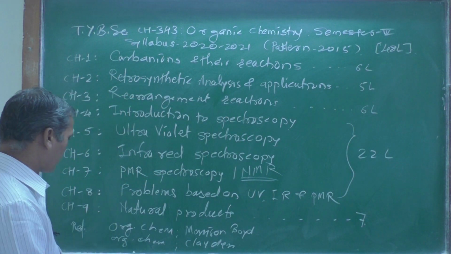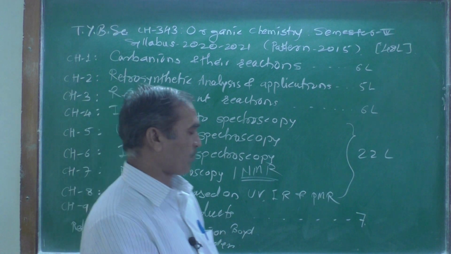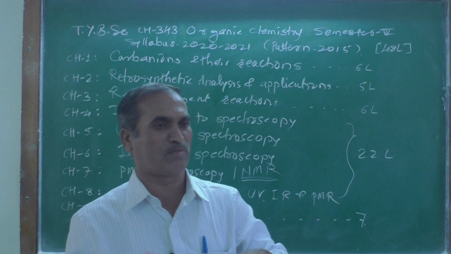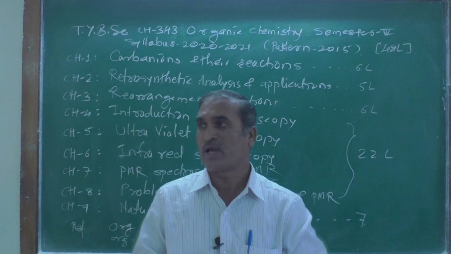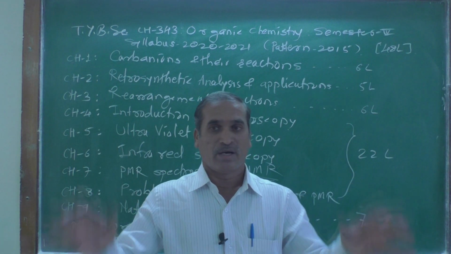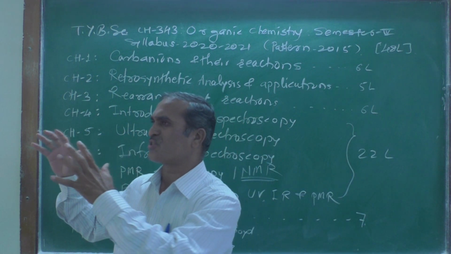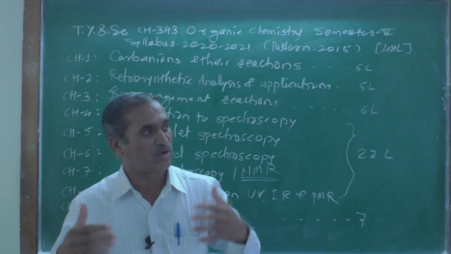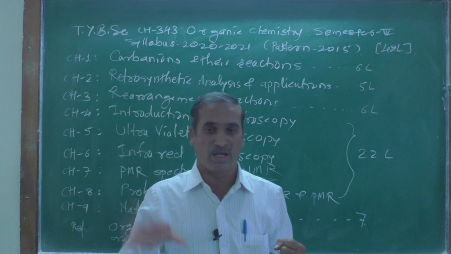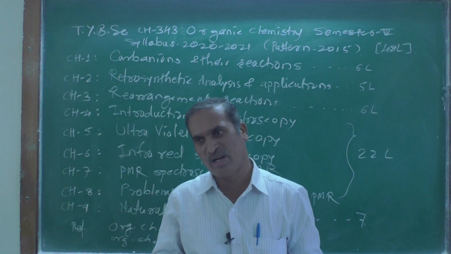And the last one, chapter number 9, is natural products. As we know, natural means we can extract or obtain from nature. We sometimes get different compounds naturally, but those sources are very limited.